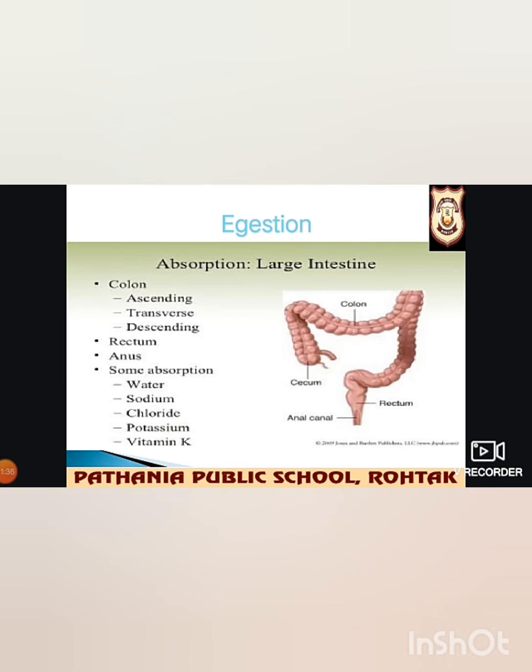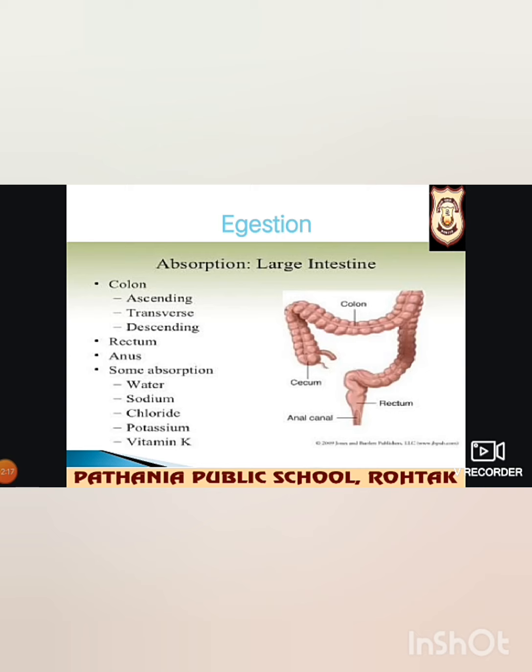Now the last part is egestion. The food that remains undigested and unabsorbed passes from the small intestine into the large intestine, which is wider and shorter than the small intestine. It is about 1.5 meters in length and it has two parts, the colon and the rectum. The colon absorbs water and some minerals and salts from the undigested food. Due to this, the undigested food becomes dry and almost semi-solid.